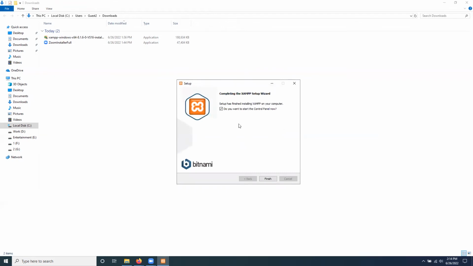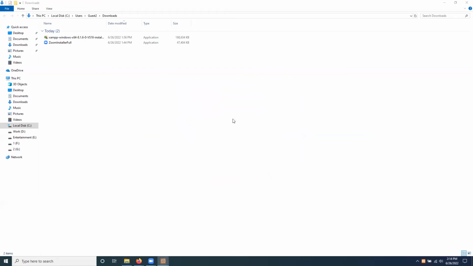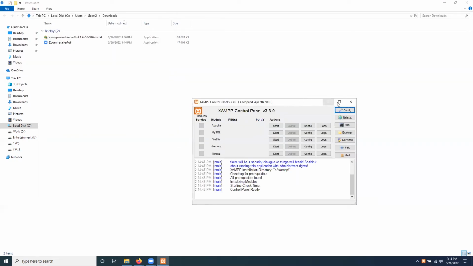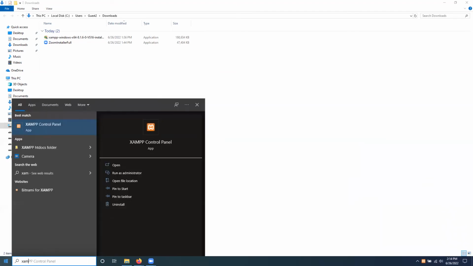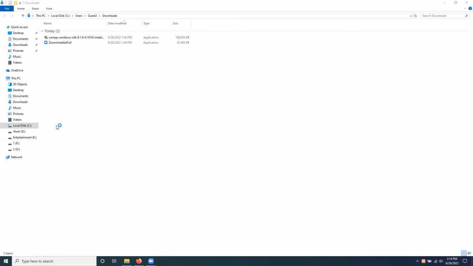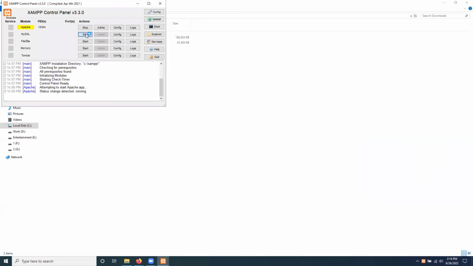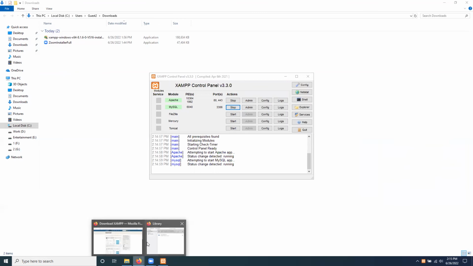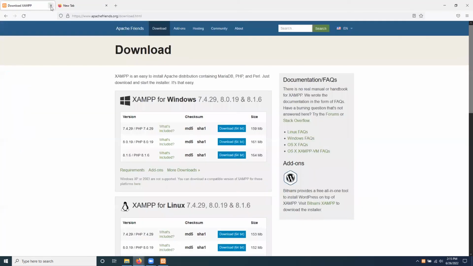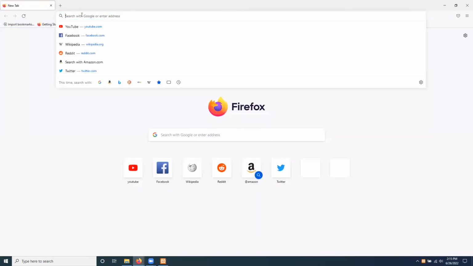Okay, I'll just skip the video to this, and then you may open this. You can search for it, just search XAMPP, and then start the Apache server and MySQL server, and then you can open a browser. I'm using Firefox. If you want to use Google Chrome, it's the same way.